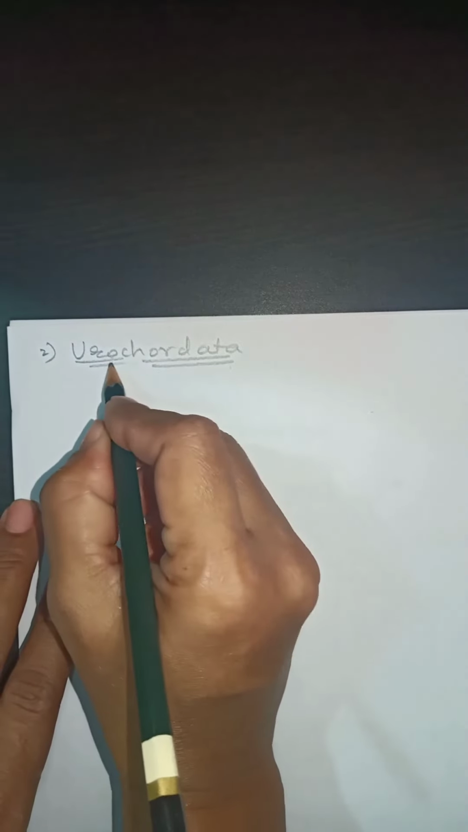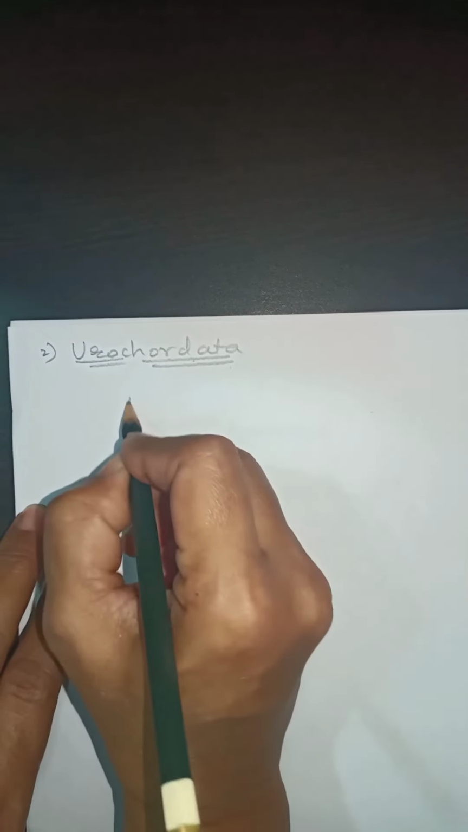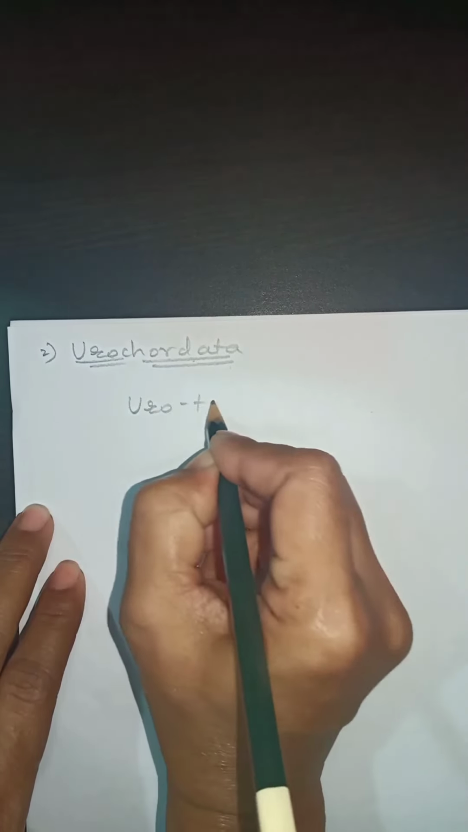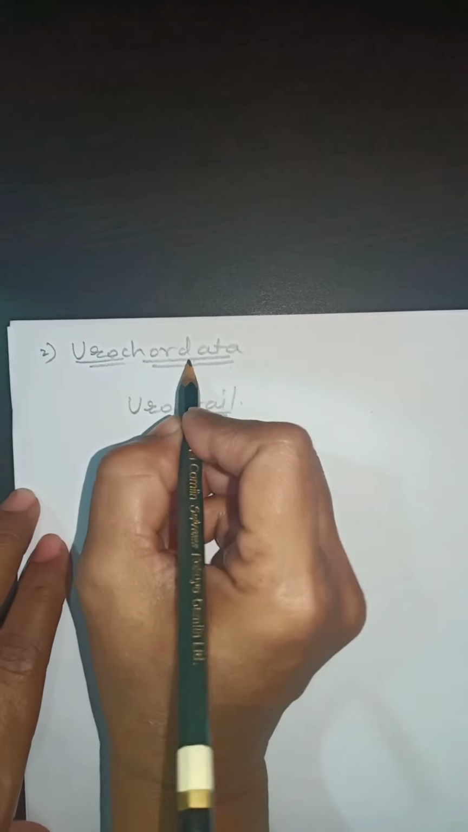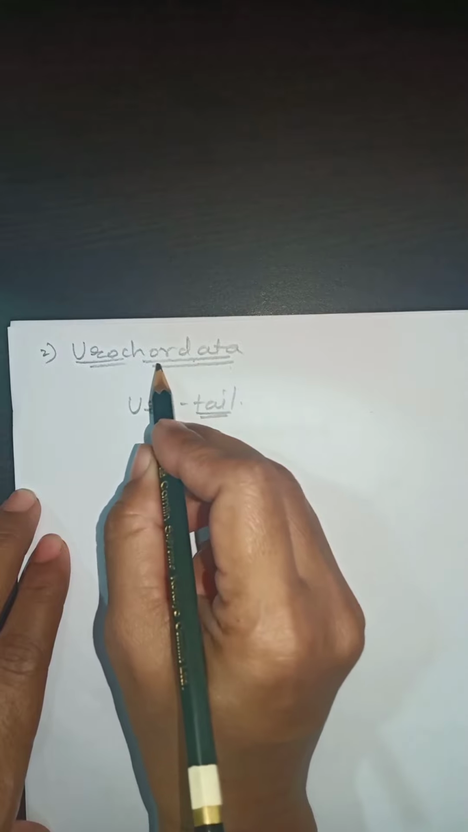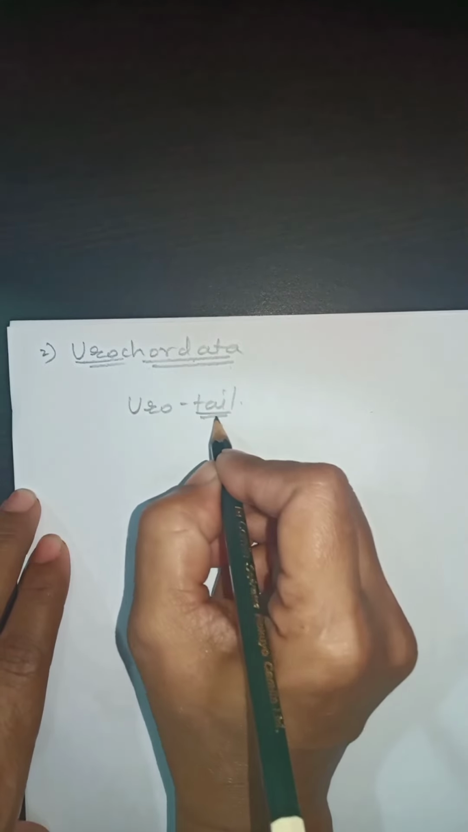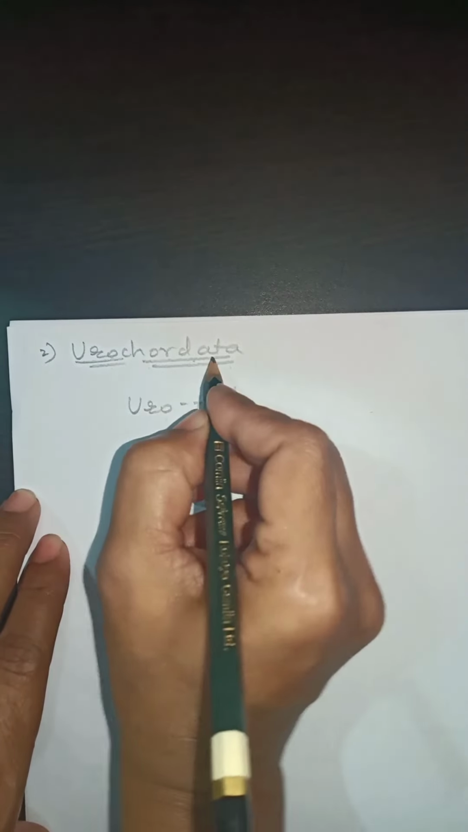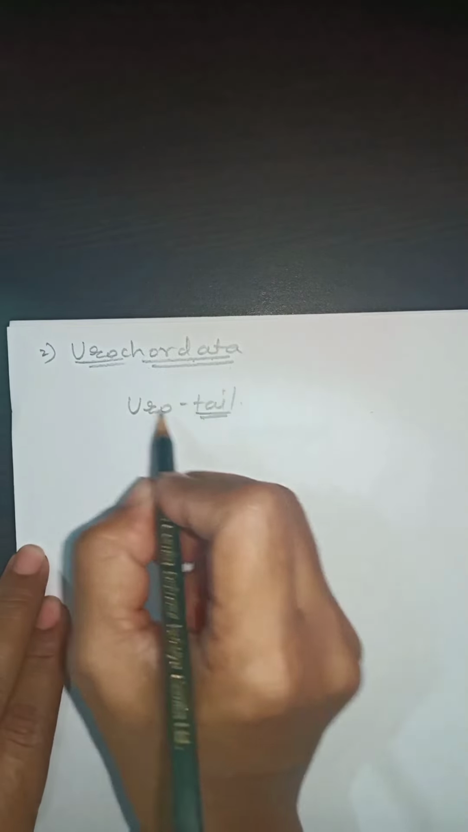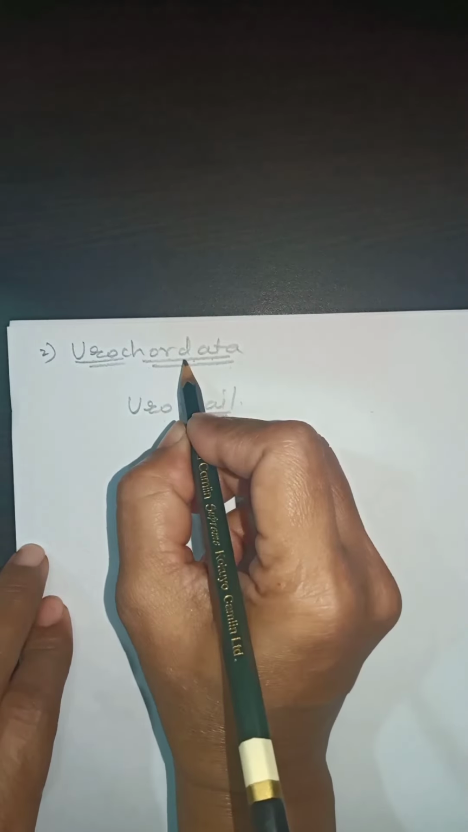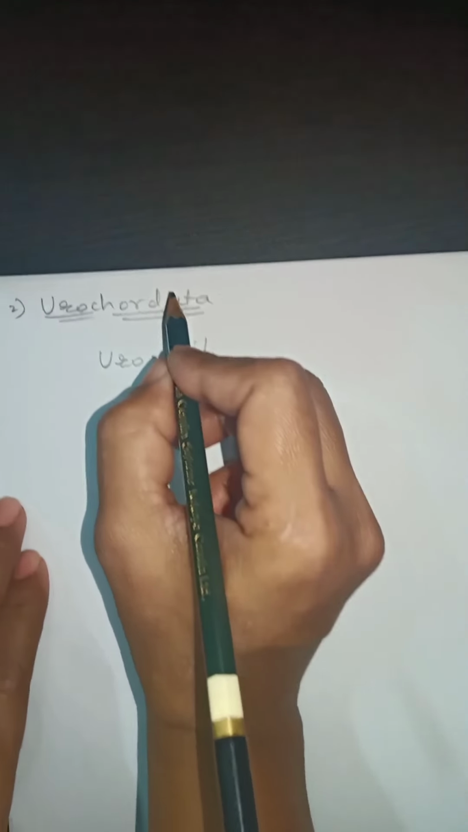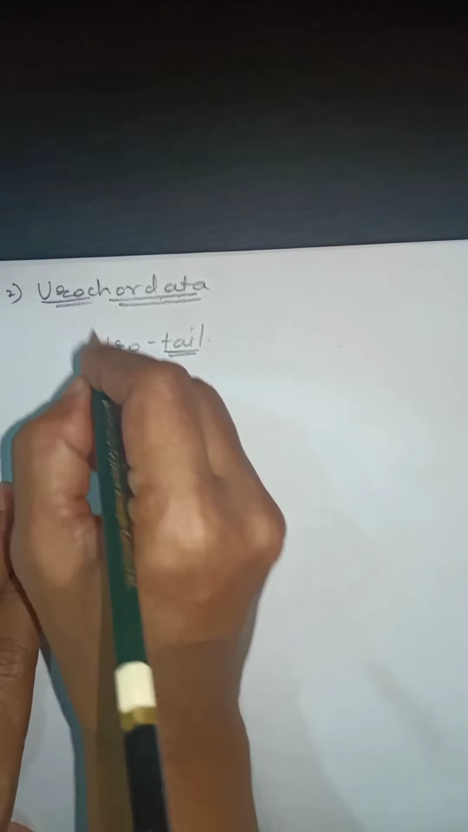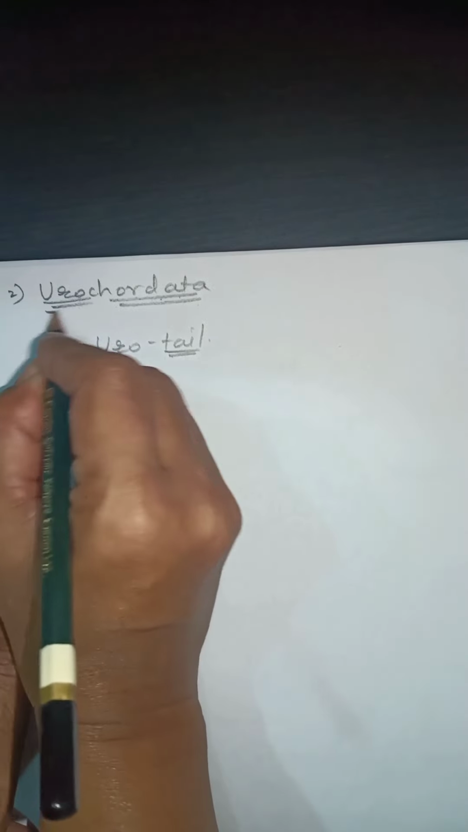What is meant by urochordata? Uro means tail. The chordate animals in which tail is present are known as urochordata. Now in these urochordates,